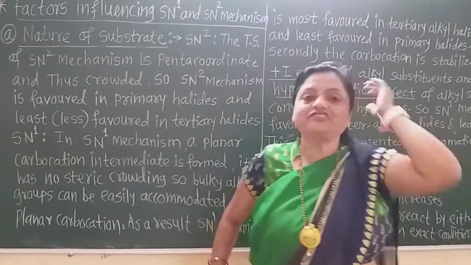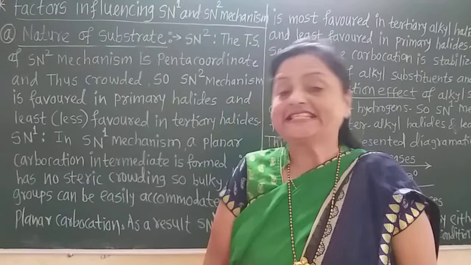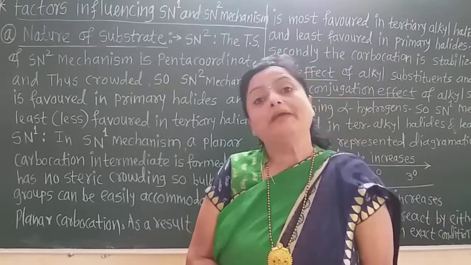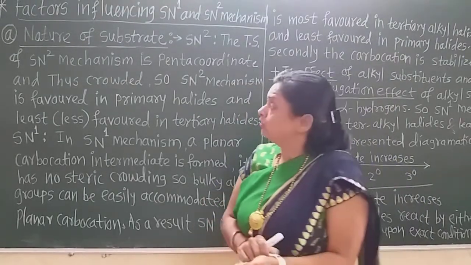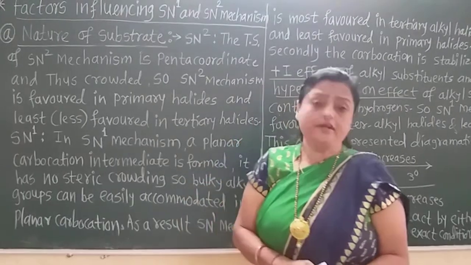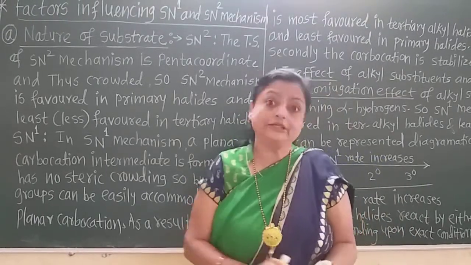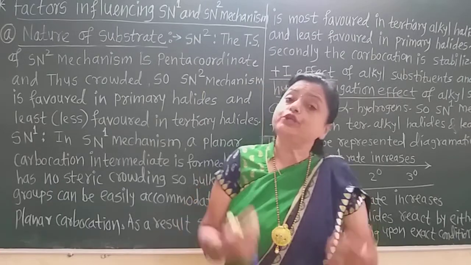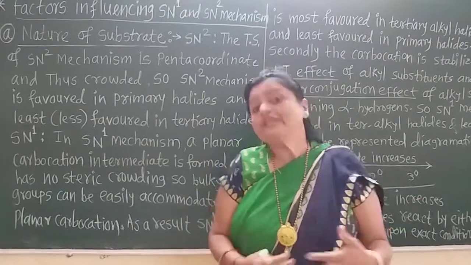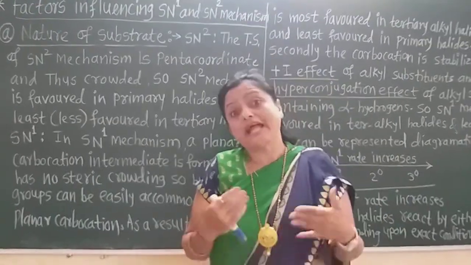From the last lecture we are learning about the SN1 and SN2 mechanisms. We already learned that the SN2 mechanism favors primary alkyl halides.